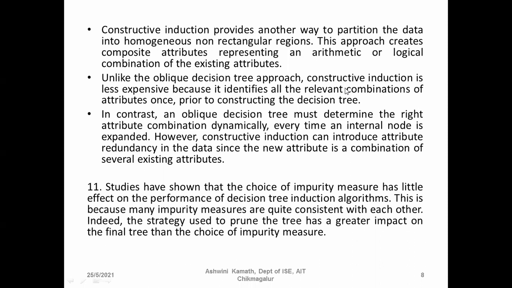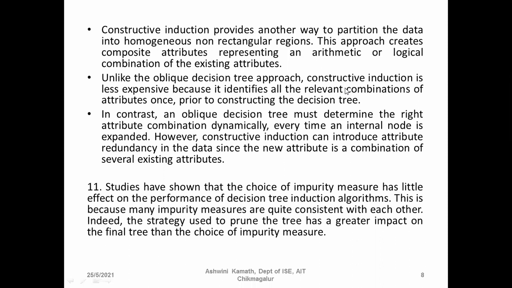Indeed, the strategy used to prune the tree has a greater impact on the final tree than the choice of impurity measure. Impurity measures, I hope you remember, are entropy, Gini index, and classification error.